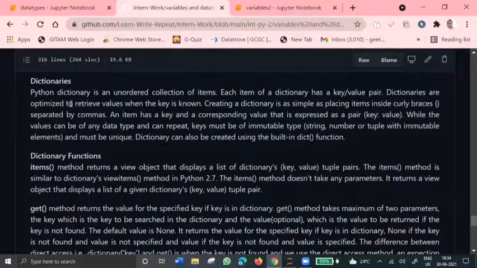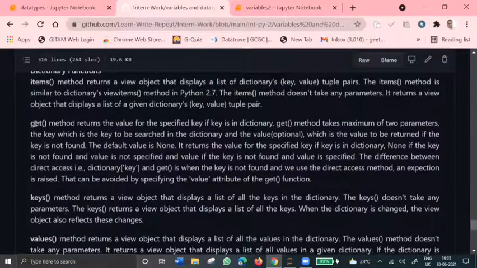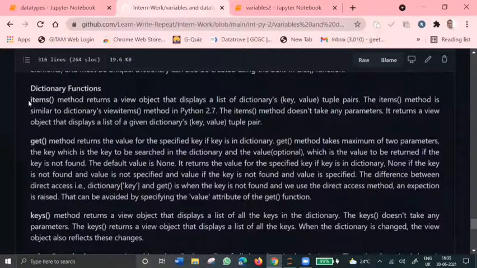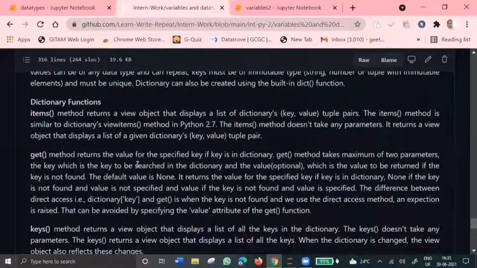Dictionary is an unordered collection of key value pairs. The items here are in the form of a key and a value. In dictionaries, we have the following methods or functions. The items method in a dictionary returns the list of the dictionary's key value pairs, and the items method is similar to the dictionary's view items method. It only displays the list of a given dictionary's key value tuple pairs.